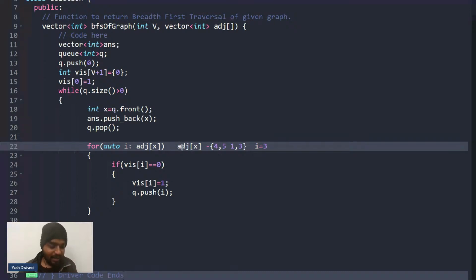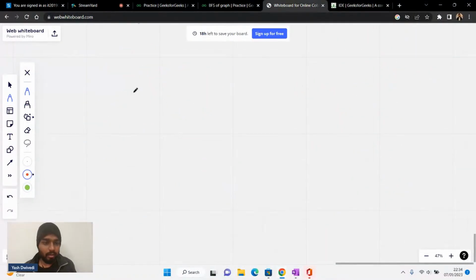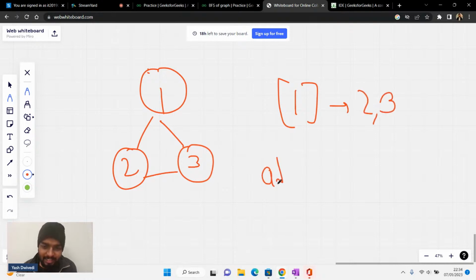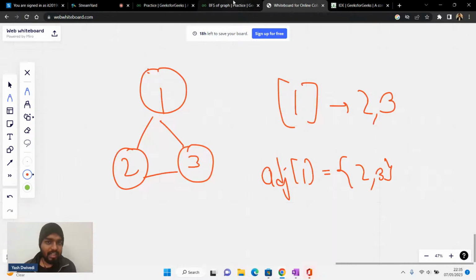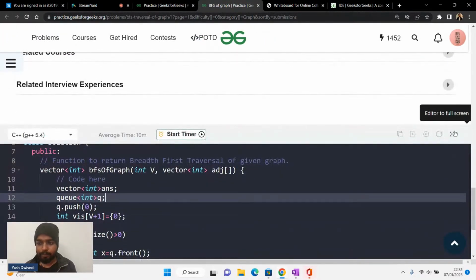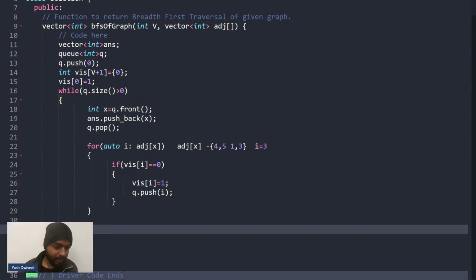If I have nodes 1, 2, 3, and 1 is connected to 2 and 3, then the adjacency of 1 will be 2, 3. So all the nodes that are connected to it will be considered. Is that clear to everyone?